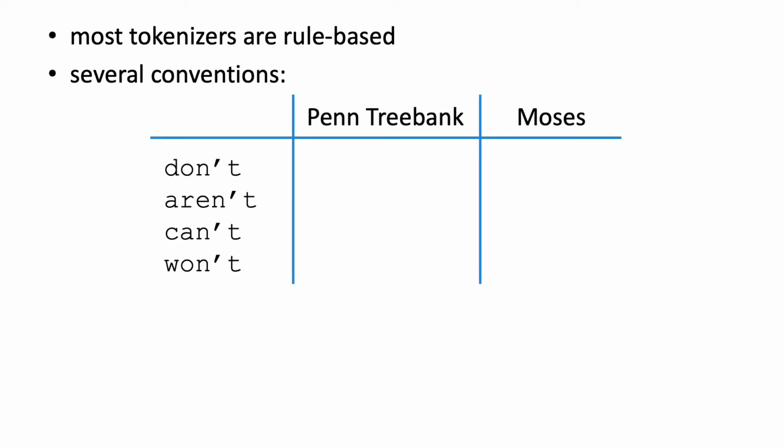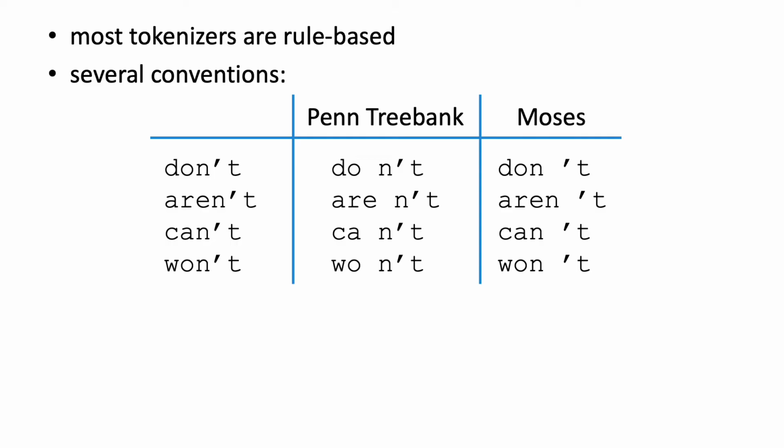One difference in English is how contractions are handled. For example, here's how 2 tokenization conventions look for a few English contractions. Neither seems perfect. Don't and aren't are maybe better handled by the Penn Treebank convention, because the words do and are are separate words. However, can't looks better under the Moses convention, and neither of them seems great for the word won't.